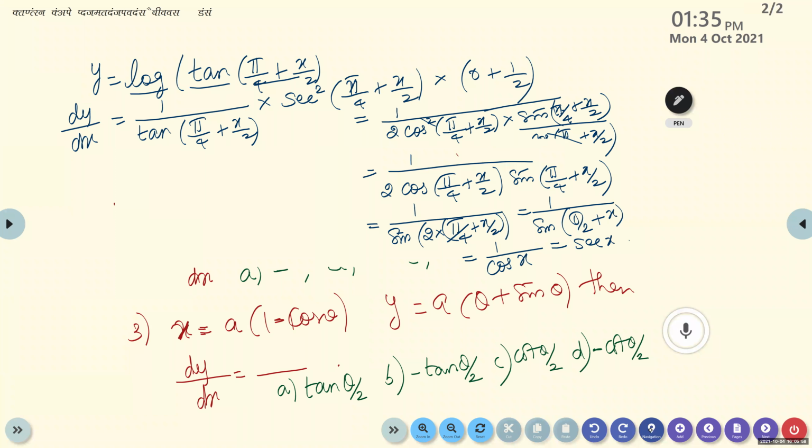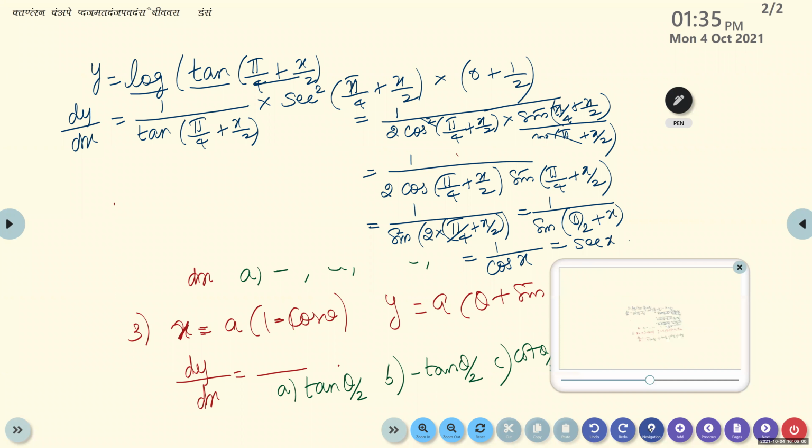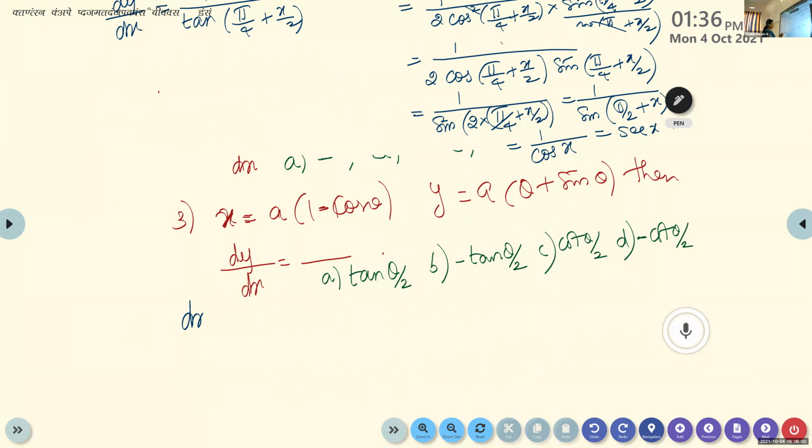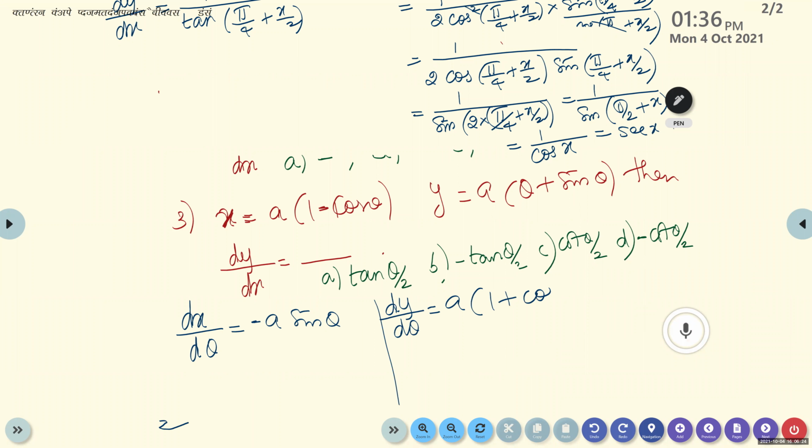Aditya, tell me how you solved that one. Ma'am, dx by d theta. Okay, what is dx by d theta? Minus a sin theta. And then dy by d theta is a plus a cos theta, a into 1 plus cos theta, isn't it? Yes, ma'am.